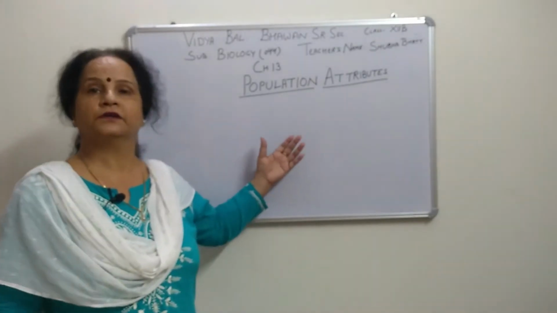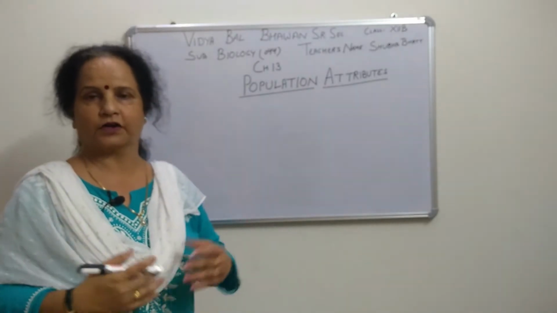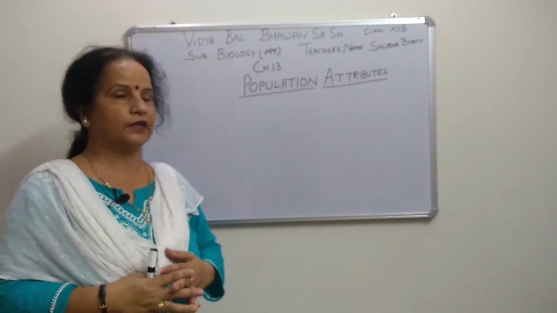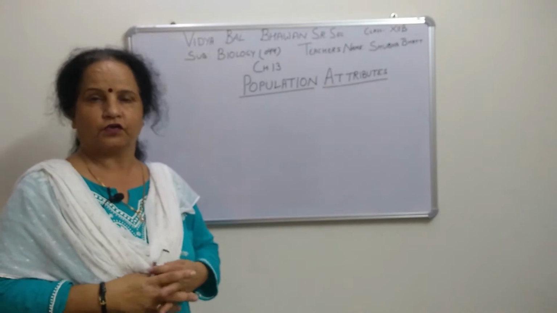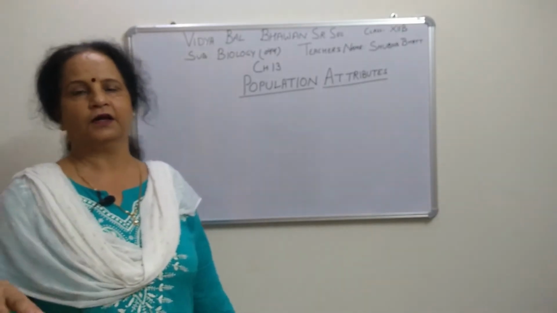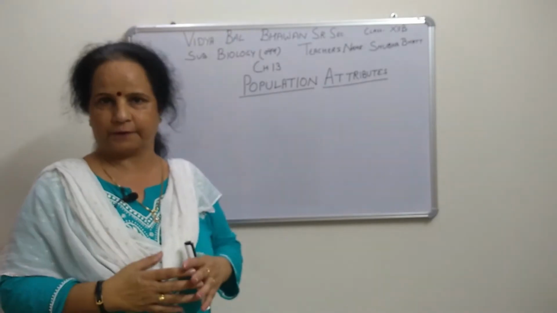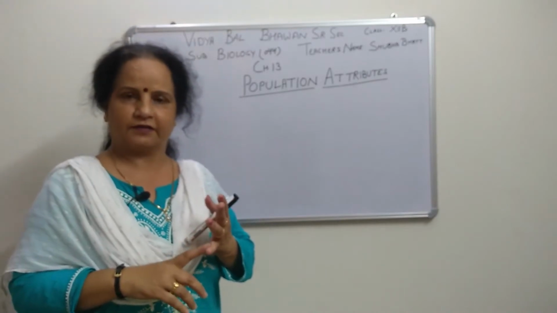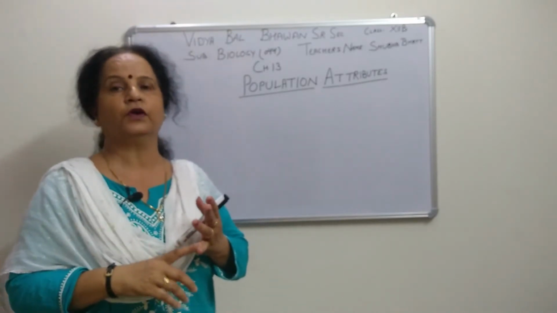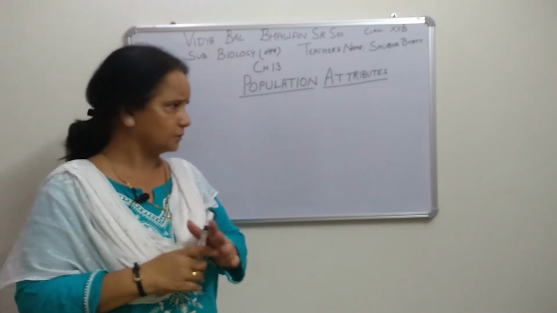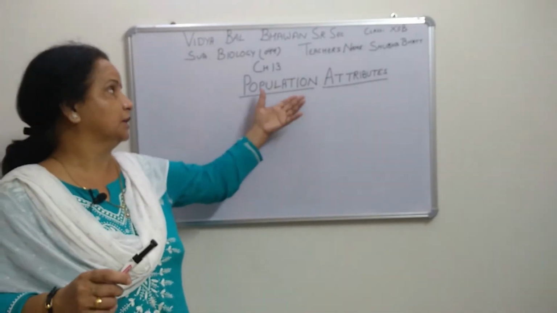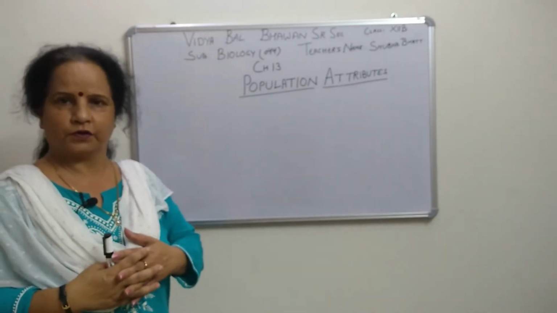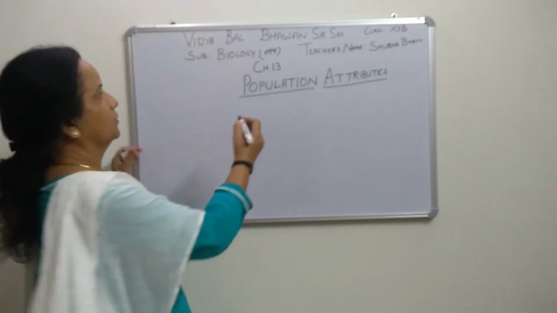Because they want a group of organisms to be there so that competition will be there. They share, and for reproduction also, interbreeding will be there. So in that particular area, the group of organisms of the same species are sharing, competing, and interbreeding. Interbreeding is especially used for sexual reproduction, but in this population definition we can include those that reproduce asexually also. So that group of organisms is known as population.